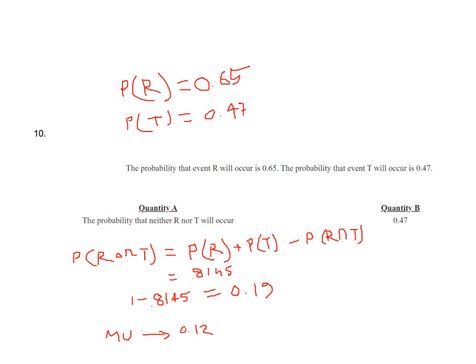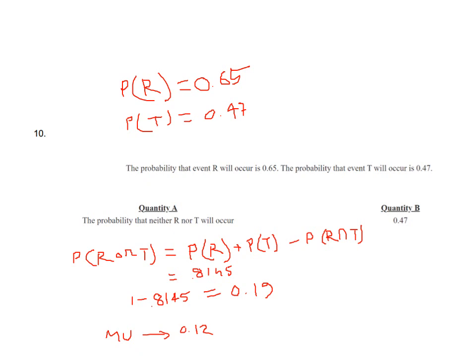So the probability that neither R nor T will occur. At first, we will find the probability of R or T. The formula will be probability of R plus probability of T minus probability of R and T. If you use the formula of independence, then the probability of R and T will be probability of R into probability of T. And if you use the formula of mutually exclusive events, you will get probability of R and T equal to 0.